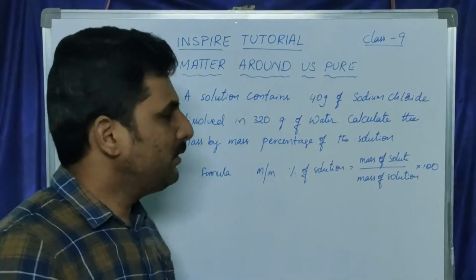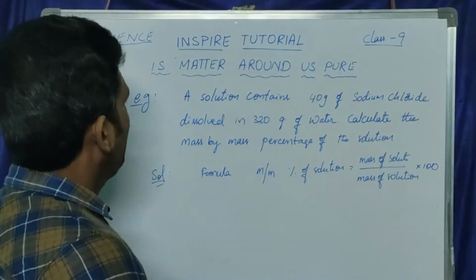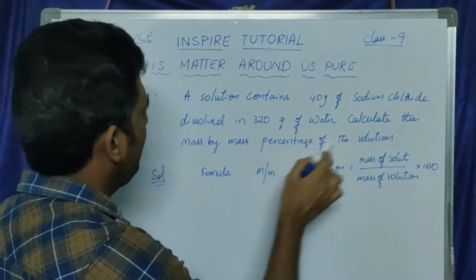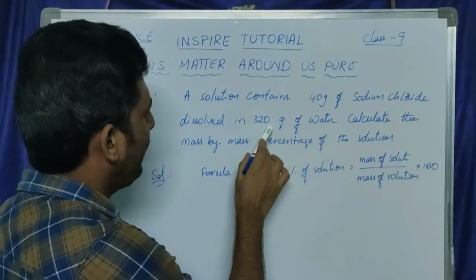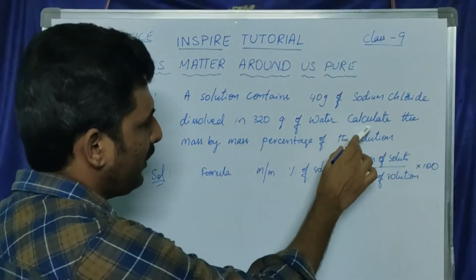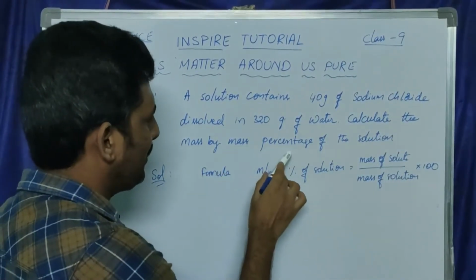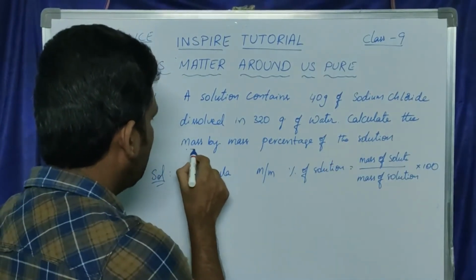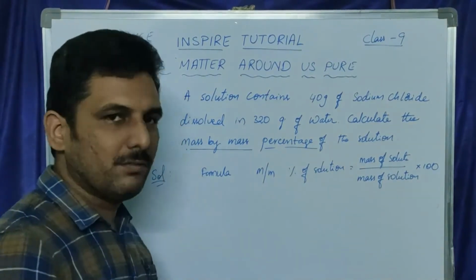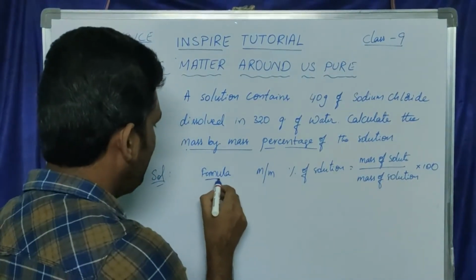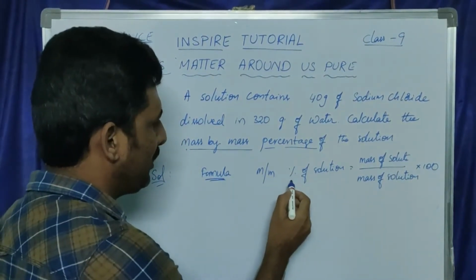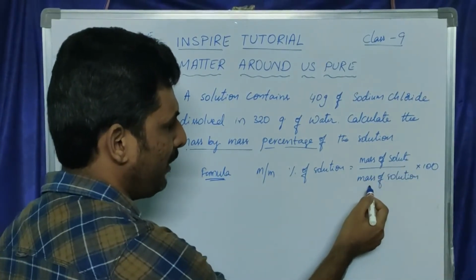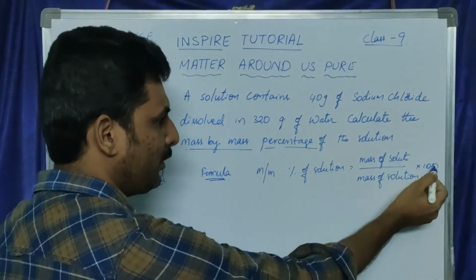Let us see an example. A solution contains 40 grams of sodium chloride dissolved in 320 grams of water. Calculate the mass by mass percentage of the solution. The formula is mass by mass percentage equals mass of the solute divided by mass of the solution, into 100.